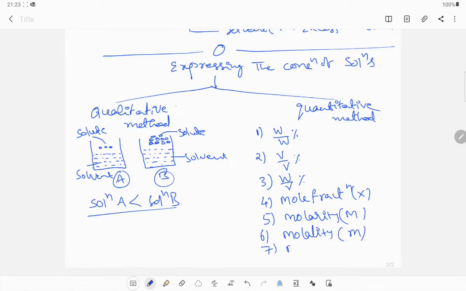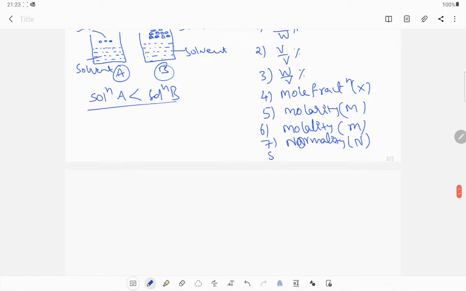And next one, normality, it is represented with capital N. Next one, formality, it is represented with capital F. And next one, ninth one, ppm, parts per million. Now these are all the 9 concentration terms.